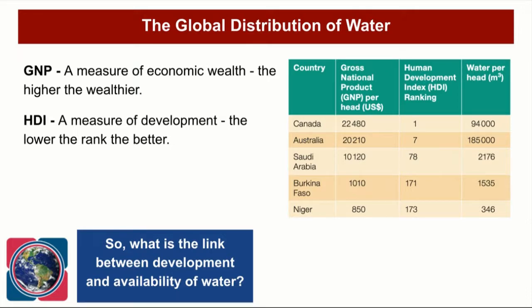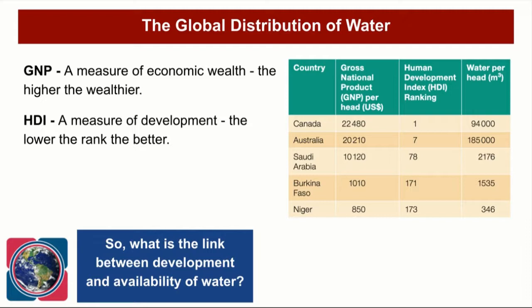Okay, so let's have a little look at water and see if water picks up that similar pattern in terms of wealth. So if we cast our minds back to units where we've looked at development, there are lots of different ways of measuring development. And the two most common ways are using GNP, which is gross national product, which is a measure of economic wealth.